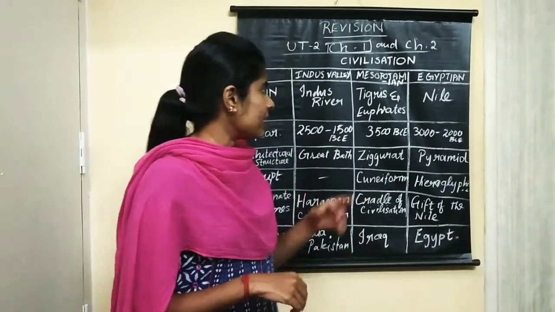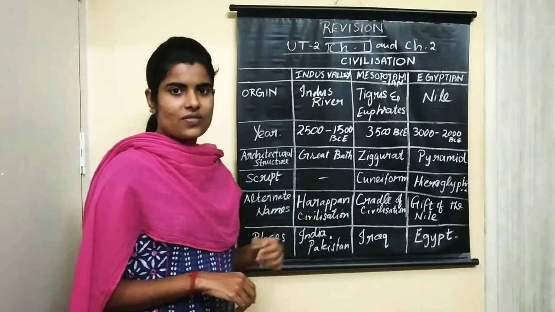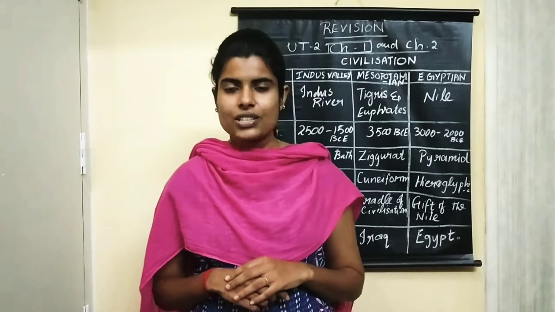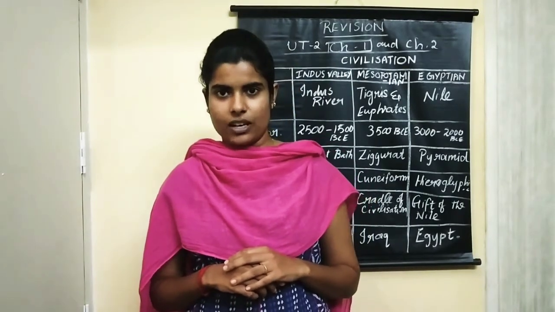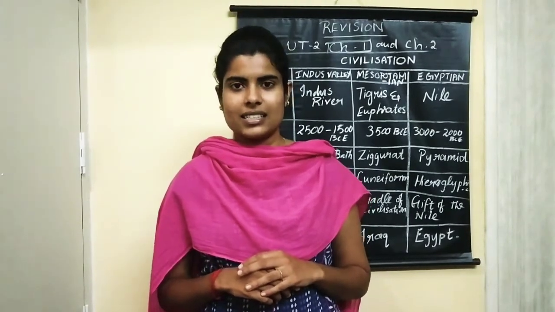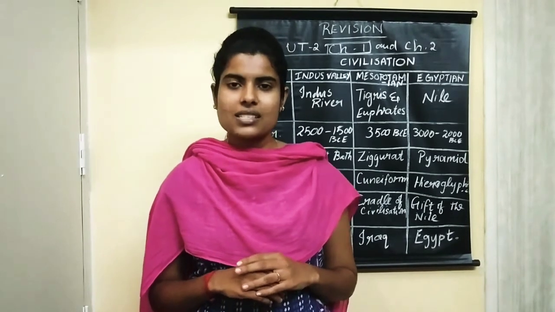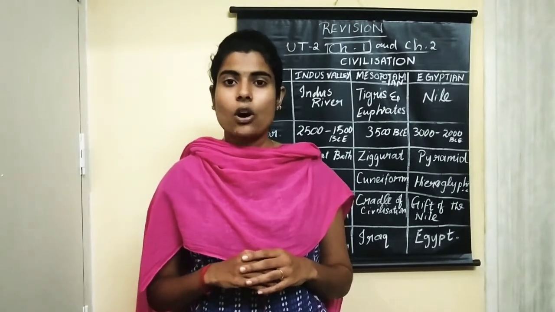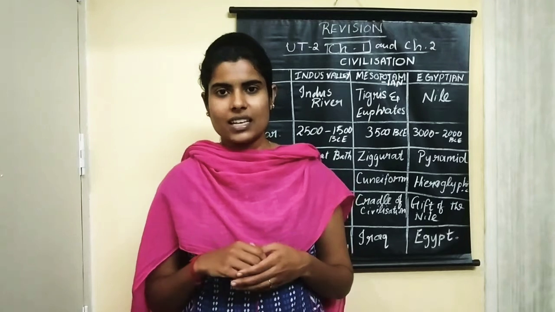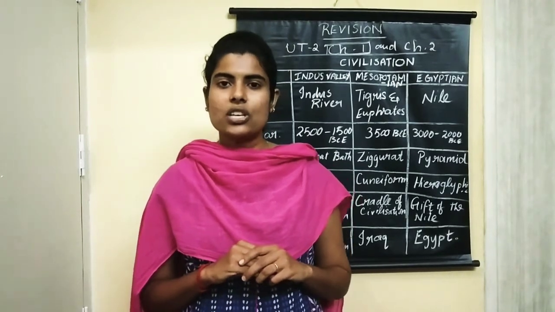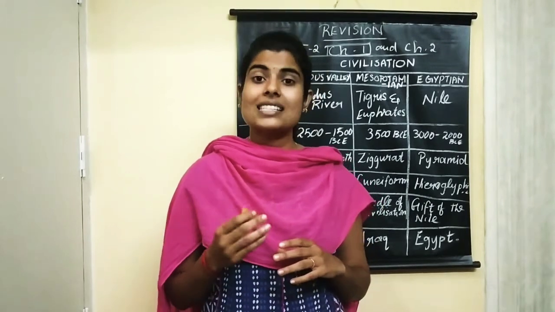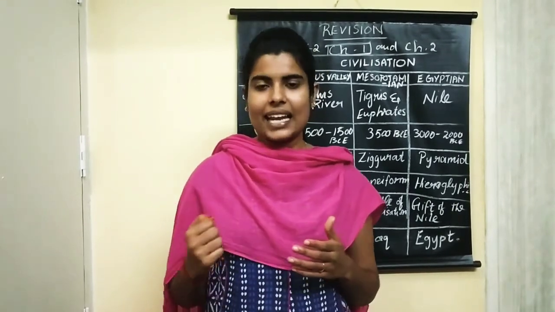So this is what we are going to study now, their features and specializations. So let's get into that. So first, about the Indus Valley Civilization. Indus Valley Civilization flourished on the banks of the Indus River. Do you remember this, children? Yes. All the civilizations developed on the banks of a river. This we learned in the features of first civilizations. Just try to recall it, or else take your content book and read the entire lesson once and then start